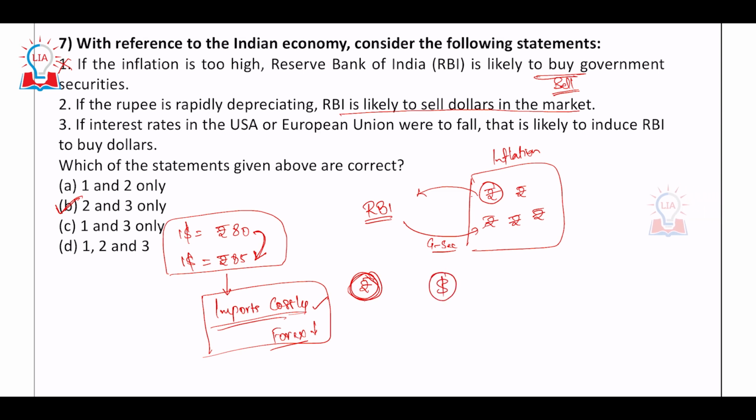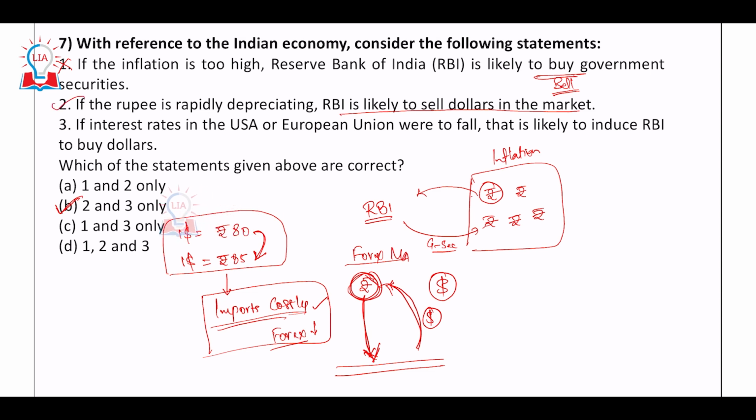How do you make it? So you have to do something whereby, if the rupee has to look better, you have to pull out the rupees from the market. How do you pull out the rupees from the market? By selling the dollars. Sell the dollars in the international forex market, and buy rupees, right? So sell dollars, buy rupees. This is what you do, right? So the second statement is right.